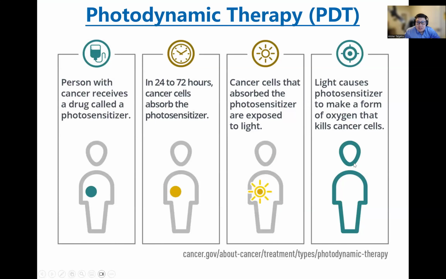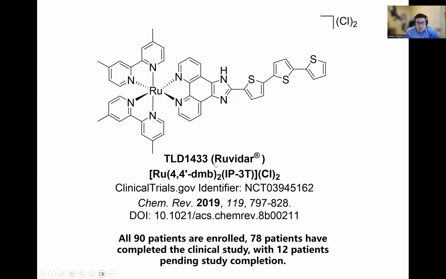Our research group has developed and synthesized TLD-1433, or Ruvidar, which is the photosensitizer based on the metal, ruthenium polypyridyl oligothiophene complex. It is currently undergoing phase 2 clinical trials against non-muscle invasive bladder cancer, and among 90 patients enrolled, 78 have already been treated and 12 are pending study completion.